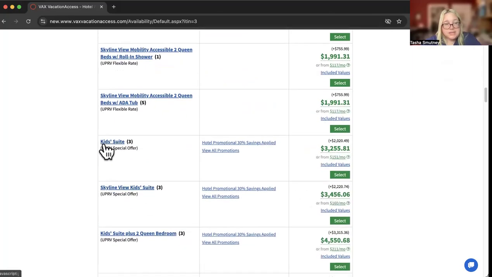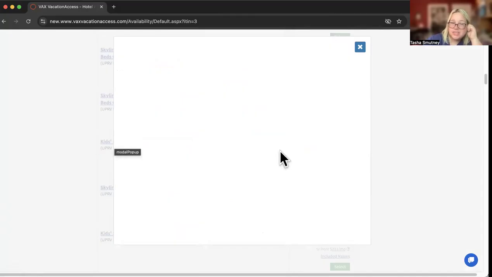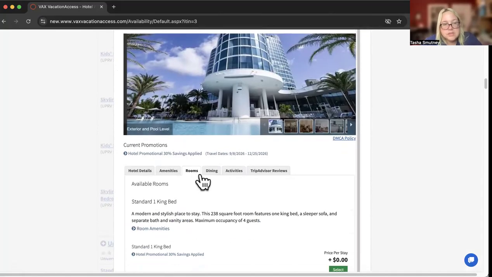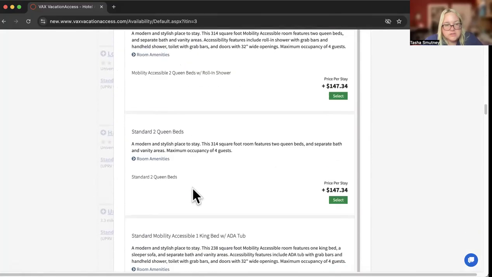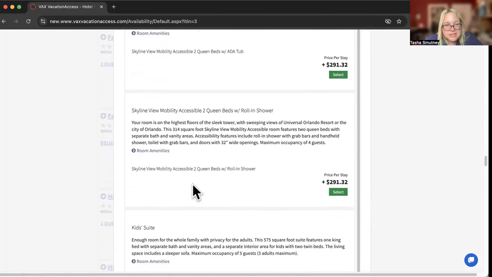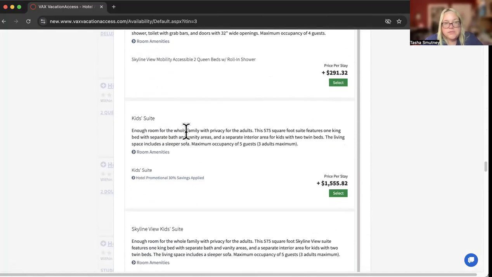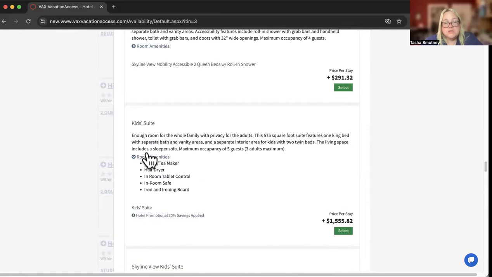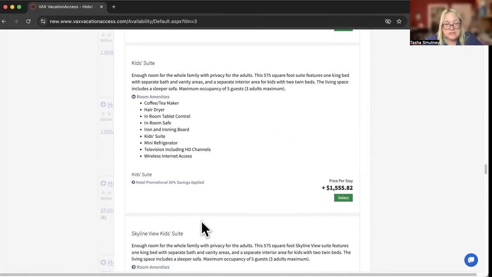So maybe you want that kid's suite, right? Upgrade to that. They have their own room. And again, if you don't know what that is, all of them, you can just click on them. They're all links. Okay. So if we're looking the standard kids suite, I can look at the description. You do have to do some scrolling to see it, but that's okay. Enough room for the whole family with privacy for adults. One king bed with a separate bath and vanity areas. Separate interior area for kids with 2 twin beds. Living space includes a sleeper sofa. So they could have up to 5 guests.